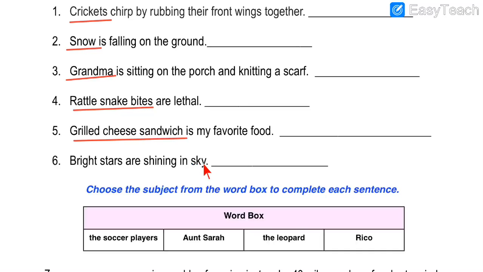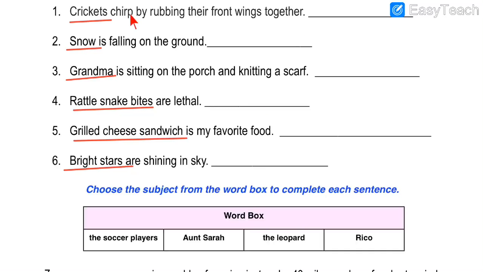Number 6, bright stars are shining in the sky. So what is shining in the sky? Ask the question yourself. From the answer we have to identify the subject. What is shining in the sky? Bright stars. So bright stars is our subject, and as you can see I have already underlined the subject for you to be written in the blank. So in all the sentences number 1 till 6, you have to write all these underlined words in the blanks given over here, and I hope you are watching the video and writing the answers in the notebook.